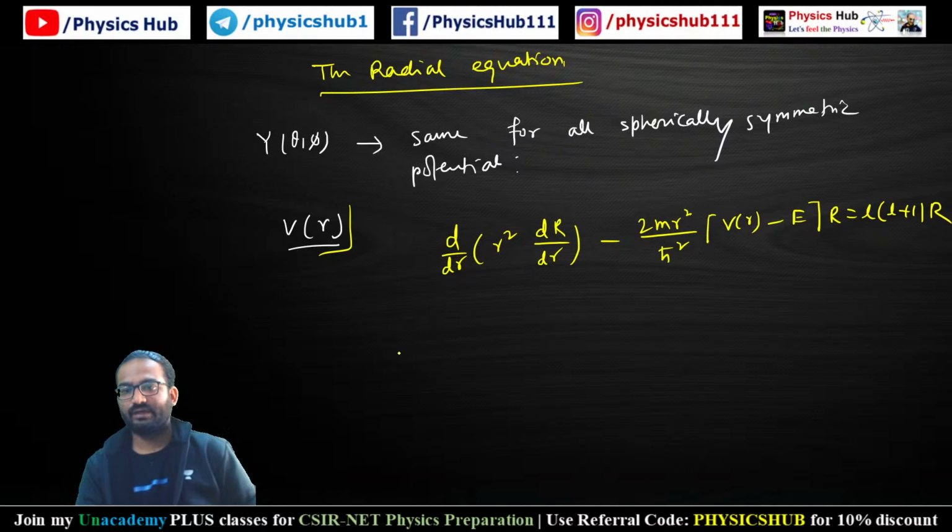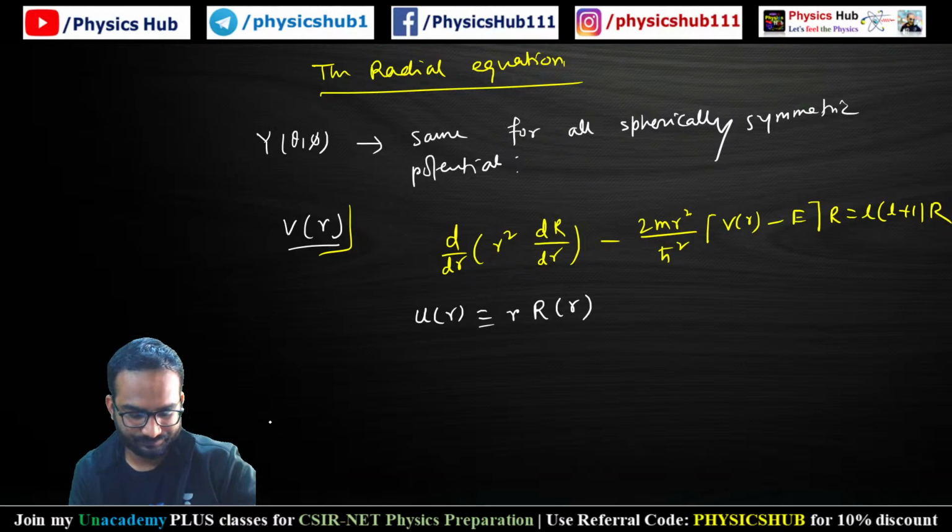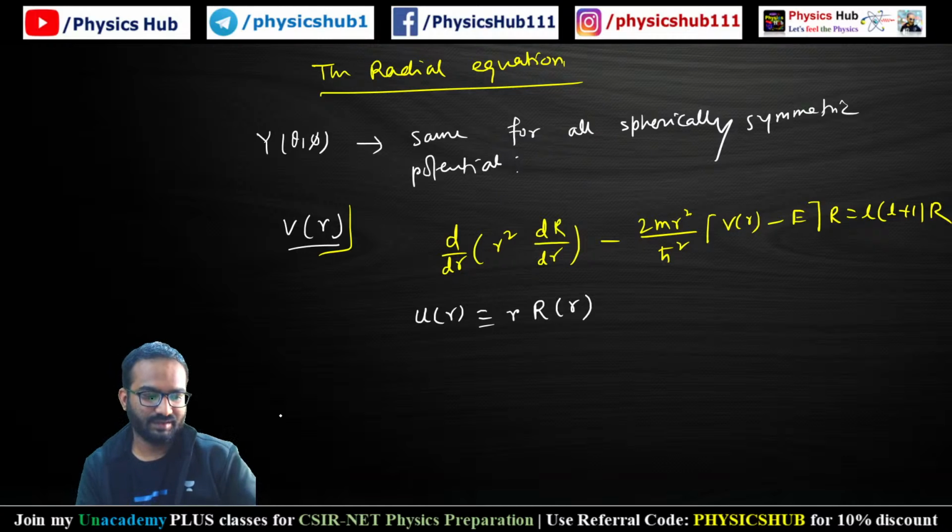Now to solve this radial part, we are going to take u of r equals small r into capital R of r. So we are assuming this. From here you will get R equals u by r.